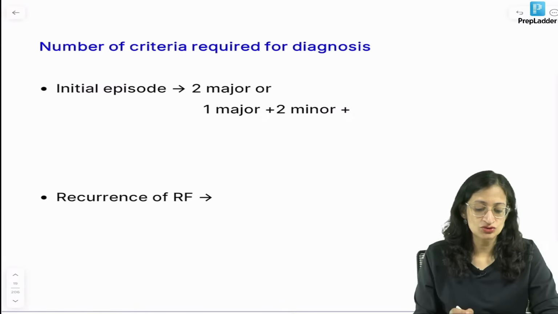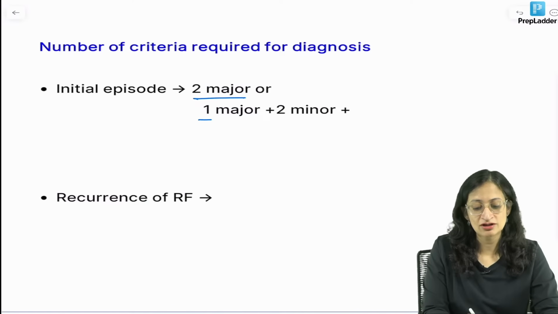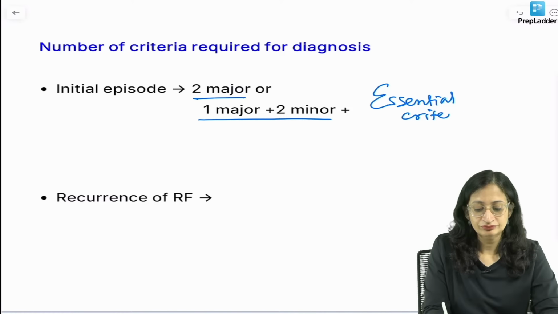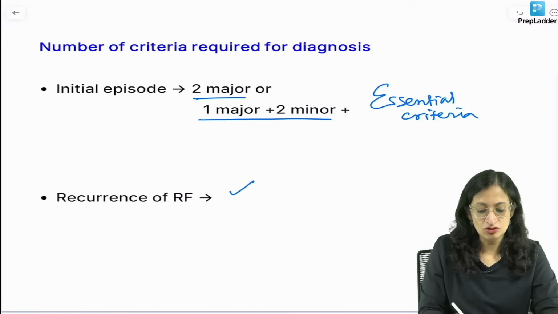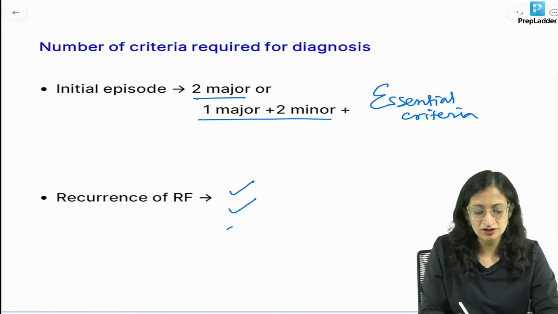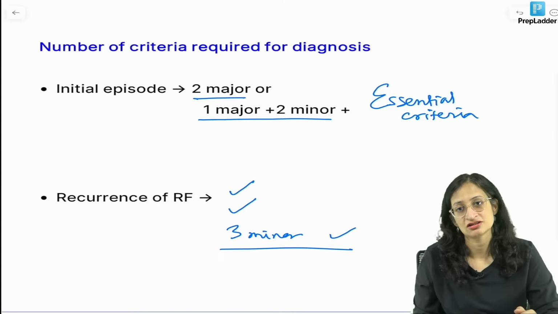Now, to diagnose rheumatic fever, initial episode, we need either 2 major or 1 major plus 2 minor criteria, plus of course the essential criteria is required in all cases. To diagnose a recurrence, you can either take 2 major or 1 major plus 2 minor, or even 3 minor criteria alone are sufficient to diagnose recurrence, especially in high risk areas like India.